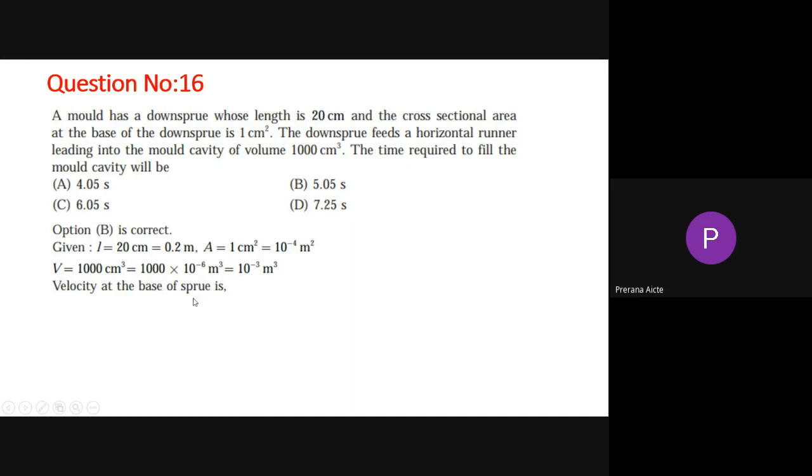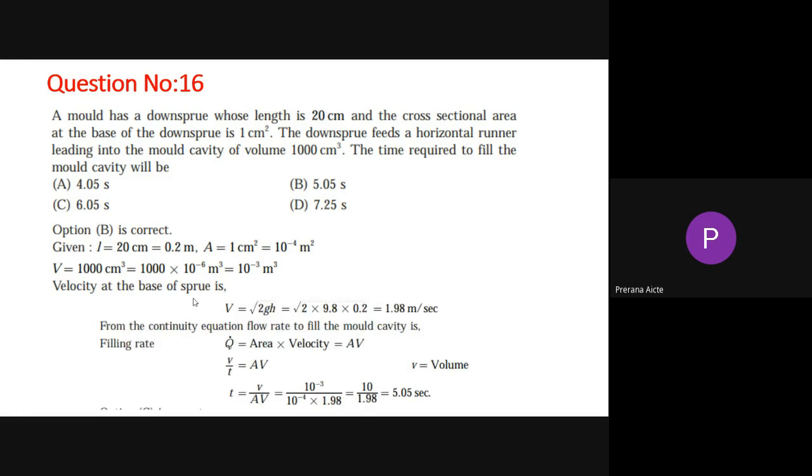The velocity at the base of the sprue is v equal to root of 2gh. Here g equals 9.8 and h, the length, equals 0.2. Then the value equals 1.98. Already I told you to use your calculator and calculate this value; you will get 1.98 meter per second. From the continuity equation, how do we calculate the flow rate to fill the mold cavity? Q equals area into velocity, Q equals AV. Already you know this formula. So Q, the flow rate, is volume by time.